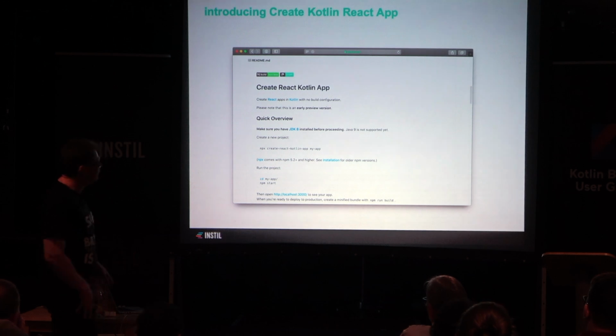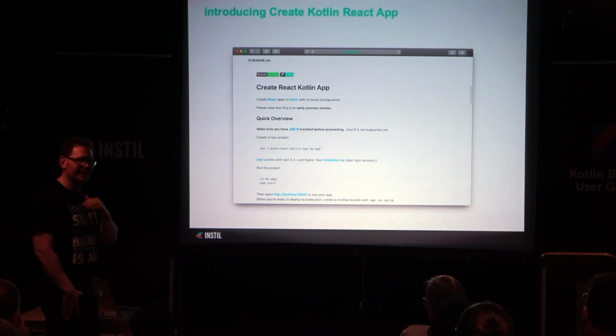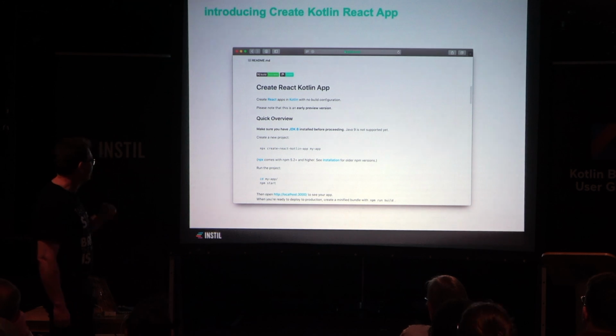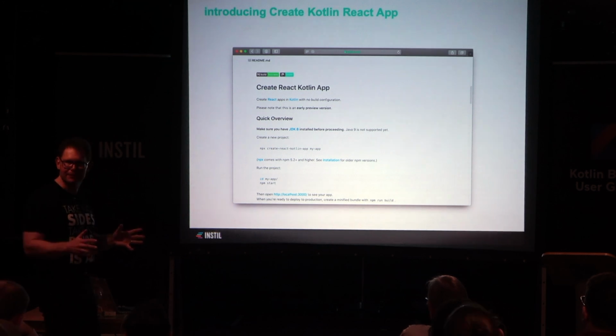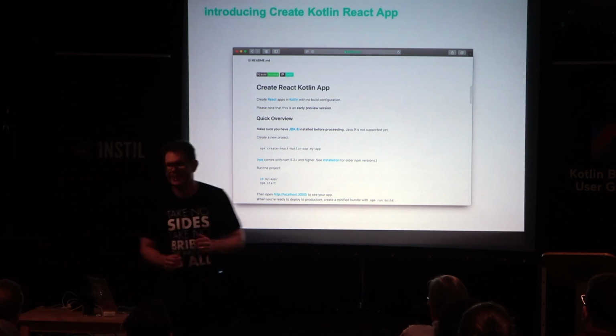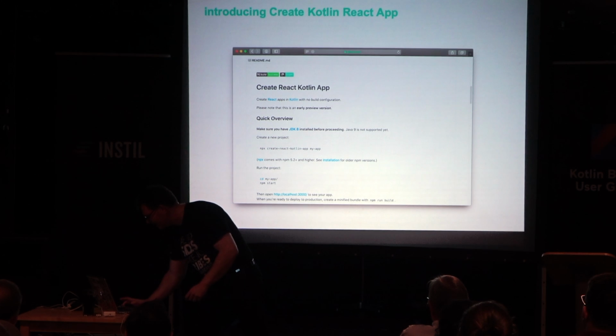So if you favor Angular as your web framework, you're out of luck. But if you favor React, you're in luck because JetBrains have written a wrapper around the create React app script. What this will do is go out and create a React user interface with everything that you need, but with Kotlin JS as the scripting language. And again, it just works. So let me show you a little demo.